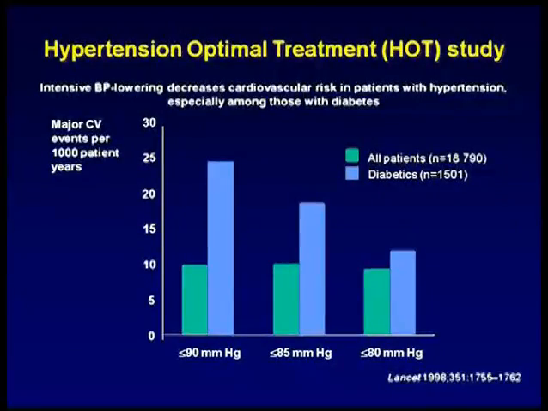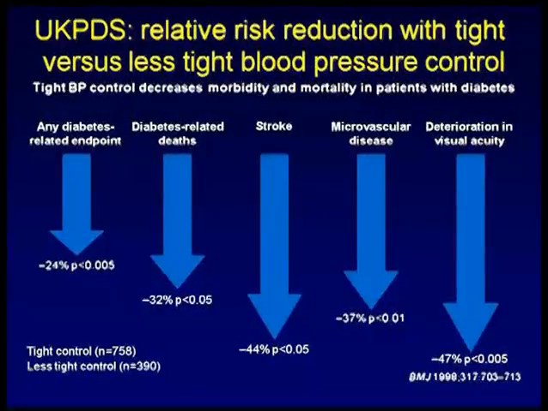This is one of the hypertension optimal treatment studies. This is also one of the landmark studies where they have very clearly shown that intensive blood pressure lowering decreases cardiovascular risk in patients with hypertension, especially those with diabetes, compared to non-diabetics. Very strict control of blood pressure definitely reduces complications. As you see the reduction in the blood pressure, there is a definite reduction in the complications. UKPDS, as I just mentioned, is one of the very large studies done on type 2 diabetics in the UK.